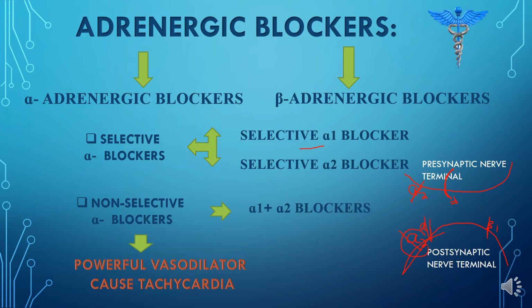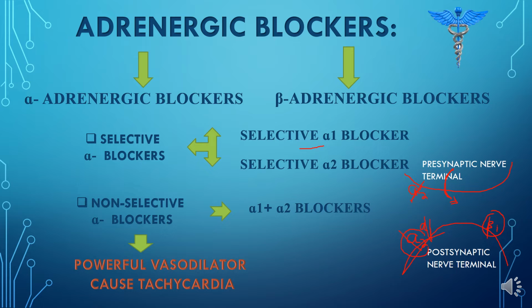So this norepinephrine will bind to this B1 receptor, and thus it will stimulate the heart, causing the contractility of the heart to increase and the heart rate will increase. The condition is called tachycardia, such that increased heart rate is called tachycardia. So the non-selective alpha blocker is a more powerful vasodilator, and it causes tachycardia as compared to selective alpha 1 blocker.